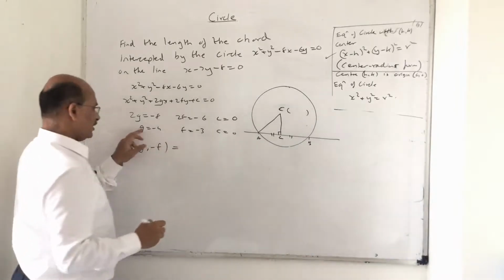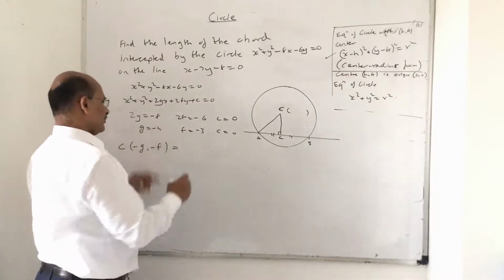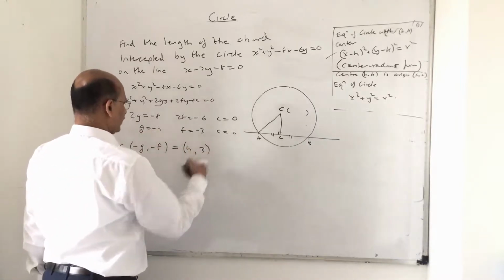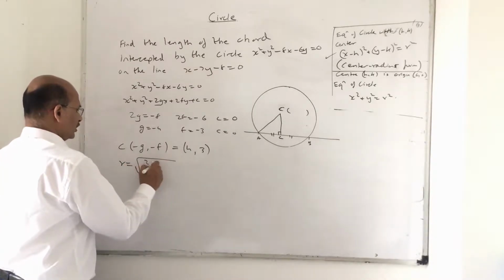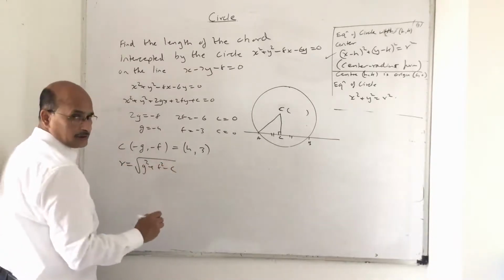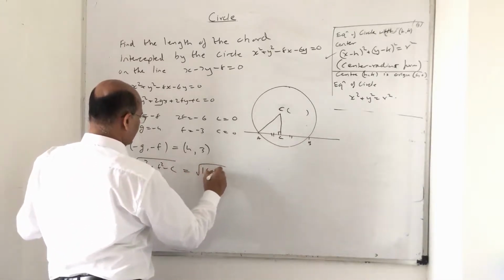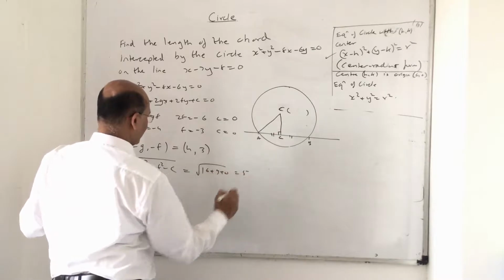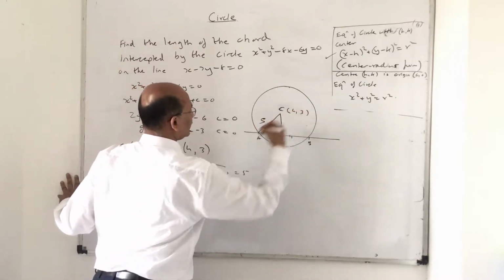So when I say minus g comma minus f, minus of minus 4 is 4 and 3. Now what is the radius? Radius is square root of g square plus f square minus c. So what is g square here? 16 plus 9 plus 0, which is nothing but 5. So I got the radius 5 and I got the center as 4 comma 3.